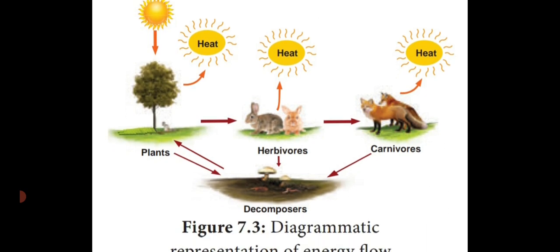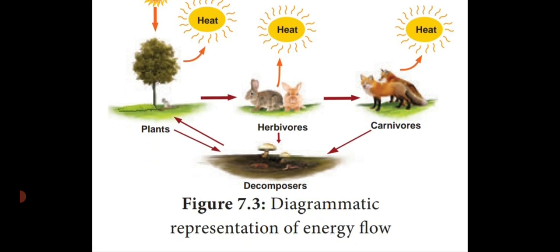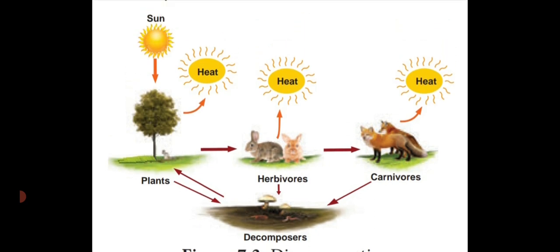So this is the clear diagrammatic representation of energy flow from one level to another level. An equal amount of energy is not transferred from one level to another level. The energy transformation varies. Whenever they are transferring the energy, a certain amount of heat is also dissipated outside. That is said to be the transfer of energy from one trophic level to another trophic level, known as energy flow.